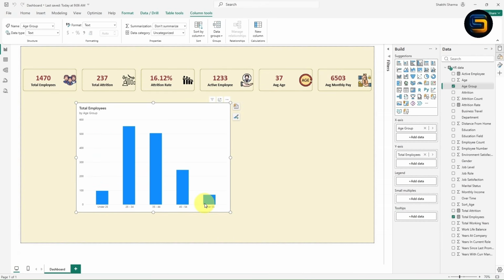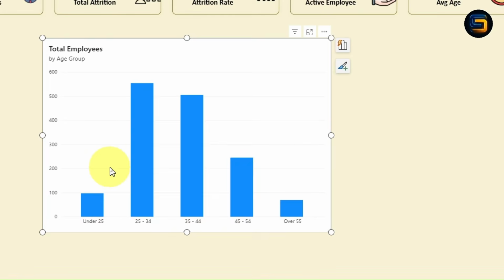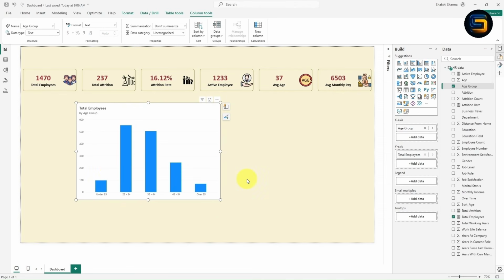Once you click on sort age, wow, look at here guys. Now the age group of this column chart is sorted in ascending order: under 25, 25-34, 35-44. In this way you can sort any column chart. I hope you guys understood, right? Because most of the people don't know how to sort the bars inside the column chart. So this is a powerful trick you need to practice.